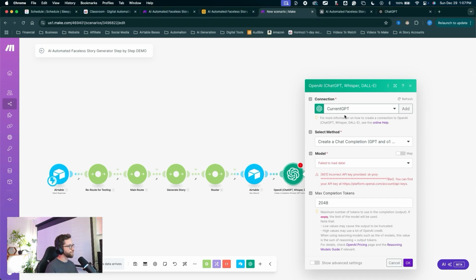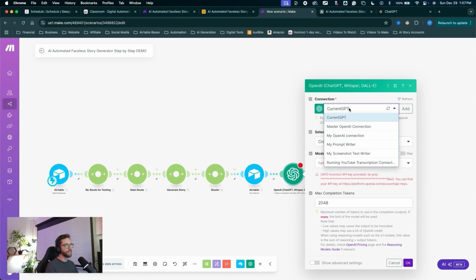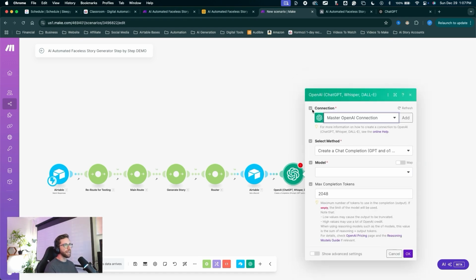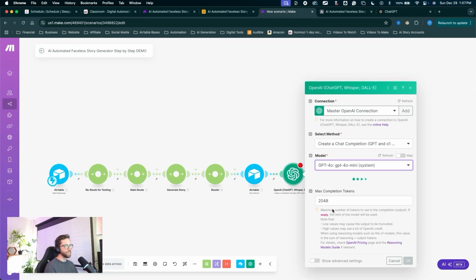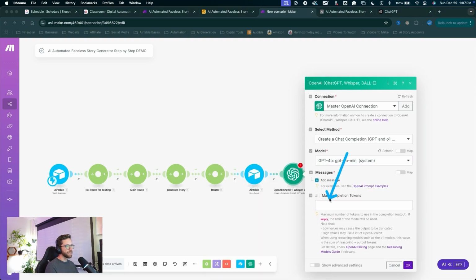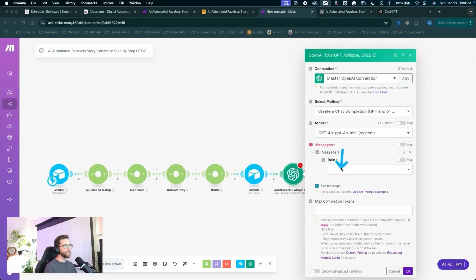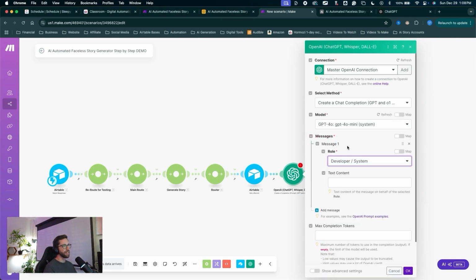For now, I'll just choose a connection that I've already created. This is my master OpenAI connection. Once you have your connection set up, you can follow along with the rest of this setup here. So I'm going to choose the model. We'll choose the 4.0 mini. For max completion tokens, you can leave as is or just delete it out and leave it empty. Okay, so we're going to add some messages and take on some different roles. Let's click add message. The first role will be the role of the developer or the system.